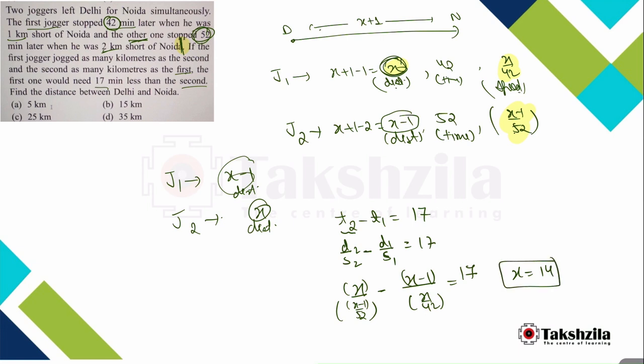Okay, now the question is to find the distance between Delhi and Noida. So the distance between Delhi and Noida is not x, it is x plus 1. So the answer will be x plus 1, that is 14 plus 1 equals 15. I hope this clears it out.